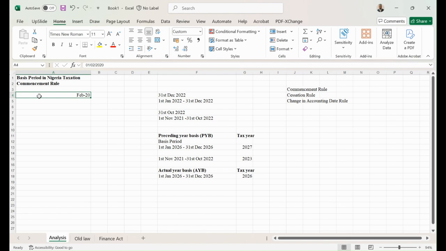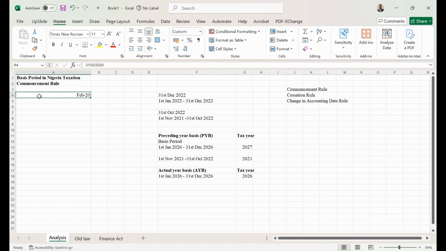You need to watch out to find out when the company started operation to determine whether to apply the old law or the new law. If the company started operation in 1999, you're going to apply the old law. If in 2000, you're going to apply the old law. If in 2017, you're going to apply the old law for a start. Then, if a company starts operation in 2020, that is when you should think about applying the new law,